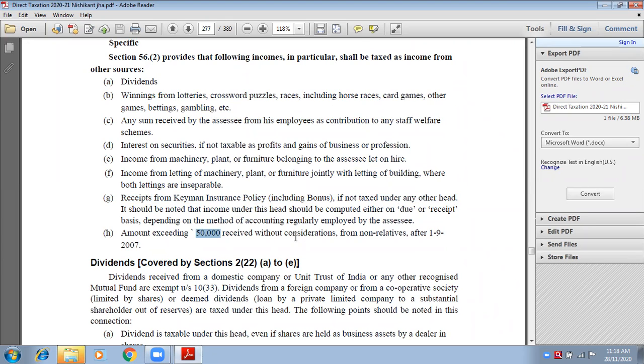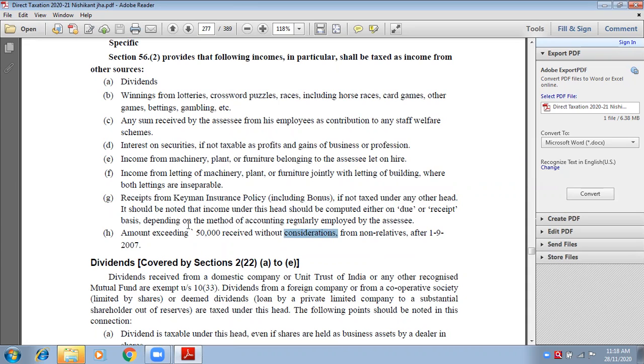Something which is received without consideration. You don't pay anything and you receive it. So that is gift only, no? Gift from non-relative. See, gift from relatives is always exempted. It is not an income.